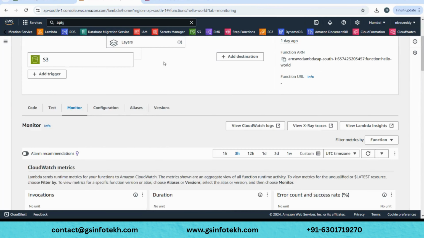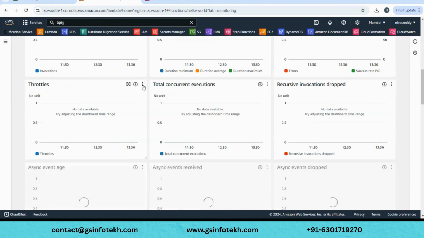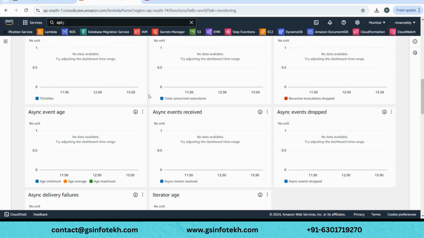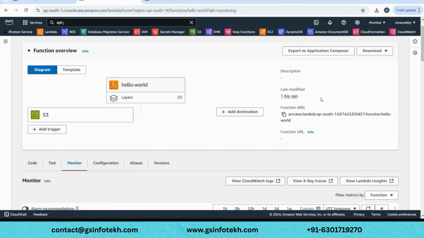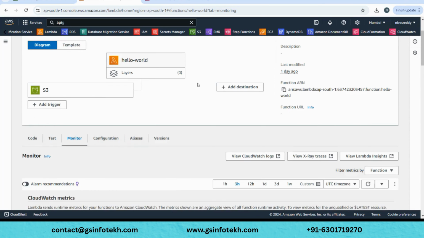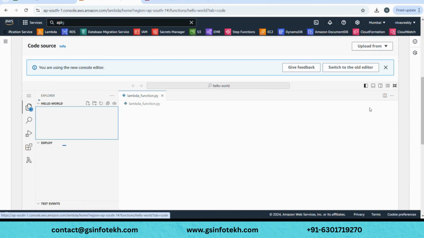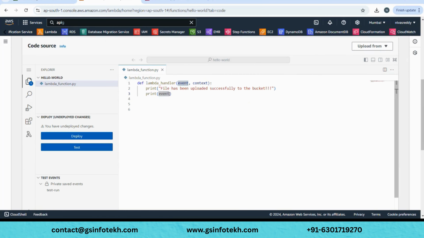But if you want to do all that stuff from Python code, you use Boto3. And once you write your Python code, where do you execute it? Lambda is the way. Lambda says, hey, you have some code, put it here, and I'll just run your code. So this was the previous code, a small code, where it says file has been uploaded successfully to the bucket, and we were just printing the event.